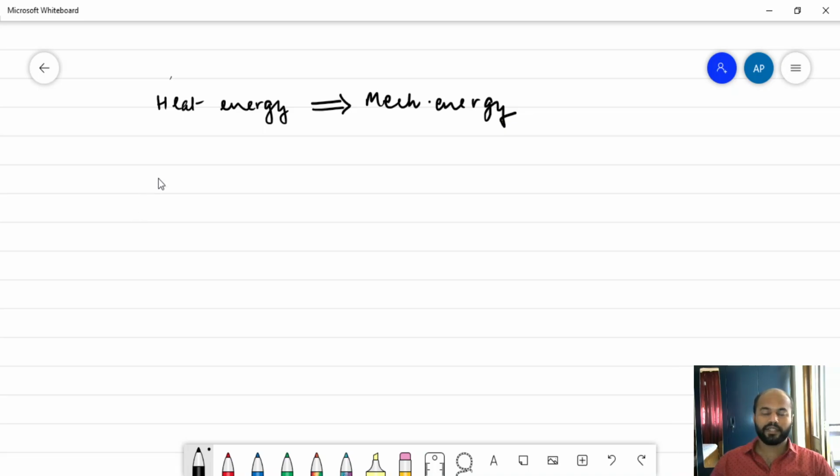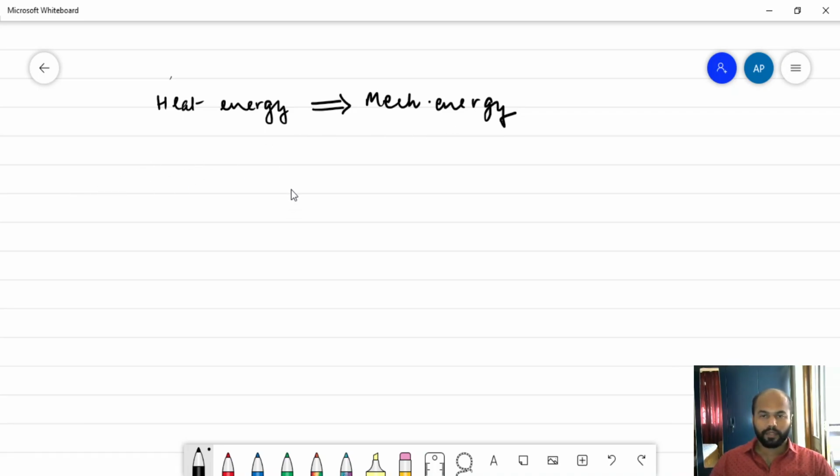The simplest engine is the car engine or the bike engine. What it does is it burns the fuel and thus produces energy. On this energy, we run the bike. So that is the fuel energy, that is the heat energy, getting converted into mechanical energy. Mechanical energy means the bike or the car is going ahead.